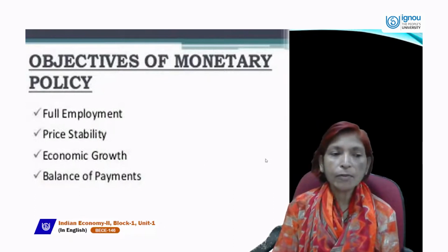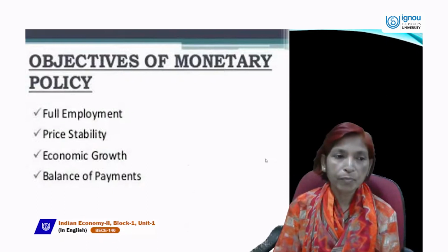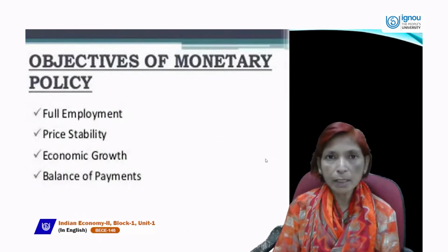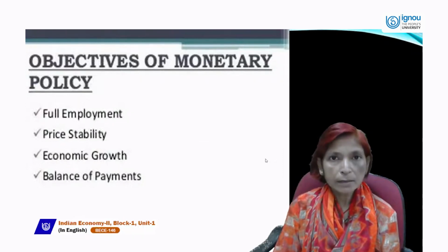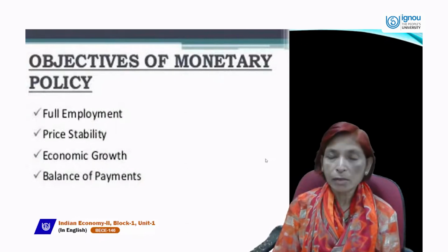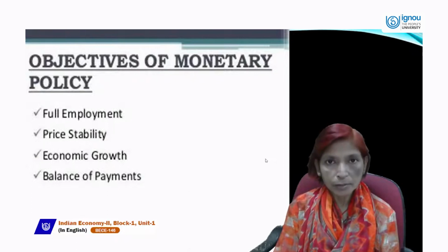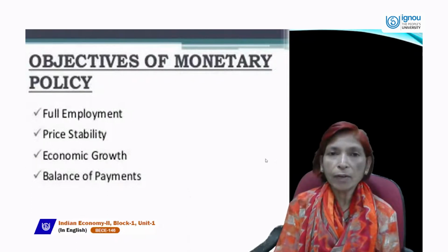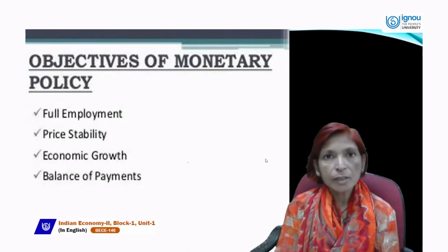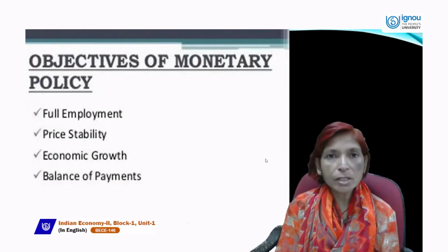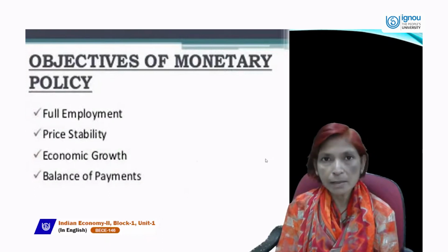The first point is full employment. How can we achieve full employment through monetary policy? Full employment means when all the country's people get job opportunities, and no one is involuntarily unemployed. This target can be achieved if RBI decreases the rate of interest. Then credit becomes cheaper and investors are encouraged to invest more money in business enterprises.